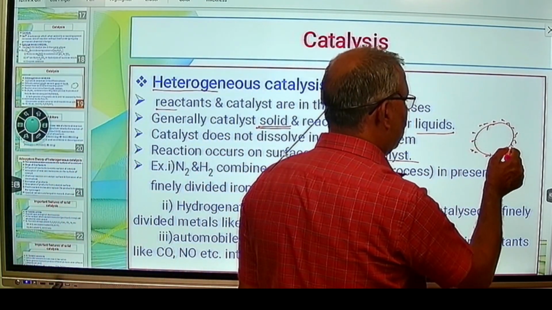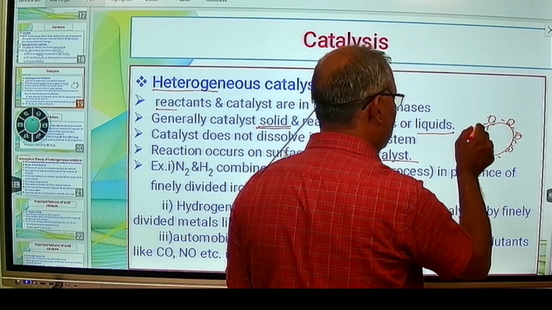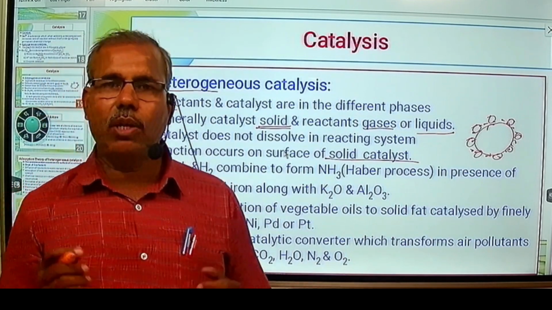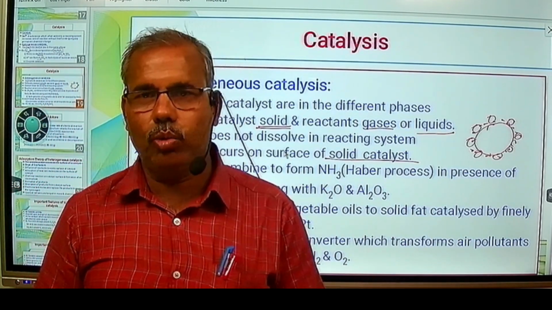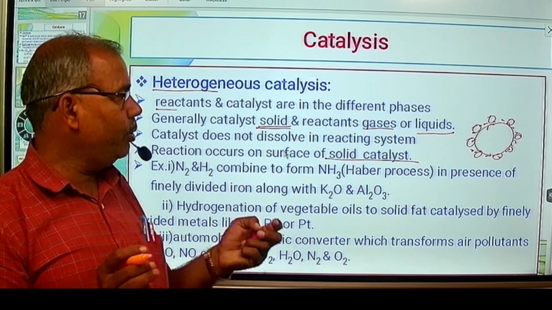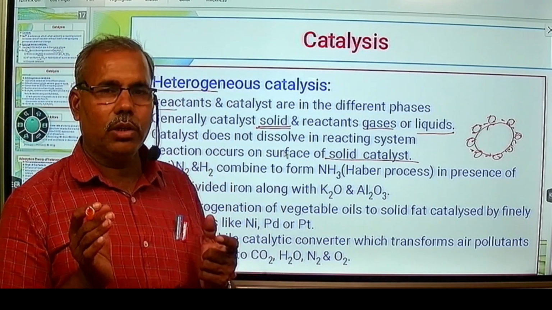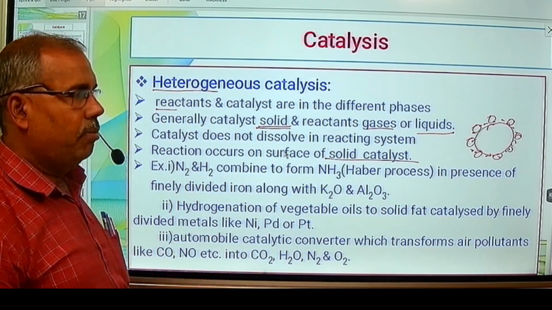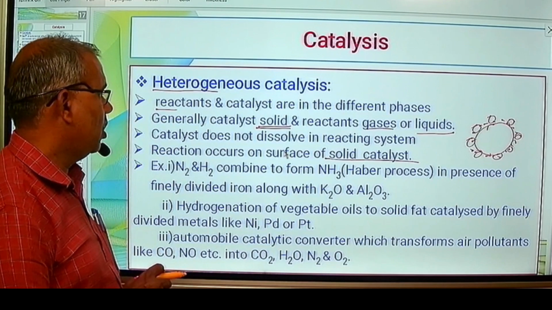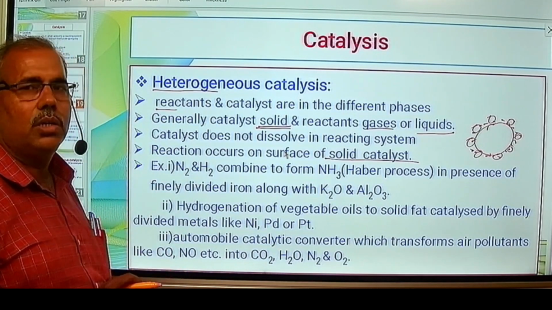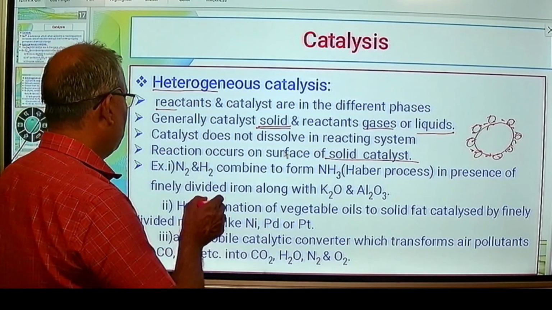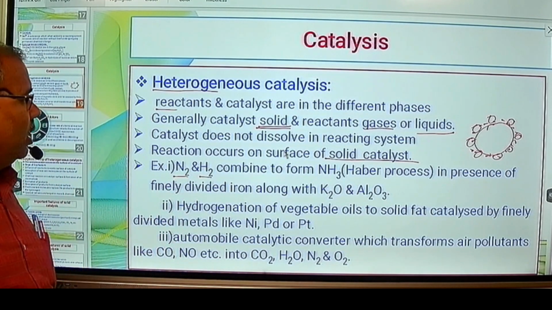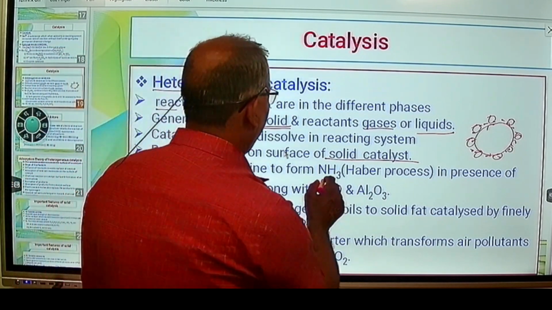Another reactant also, the molecules get adsorbed on the surface of the solid catalyst, and then reactant 1, reactant 2, whatever there are, come into contact with each other. They come close to each other, and therefore reaction takes place. So this is the principle behind the solid catalyst. So reaction occurs on the surface of solid catalyst. Examples are given here. N2 and H2, dinitrogen and dihydrogen gases, combine to form ammonia gas.